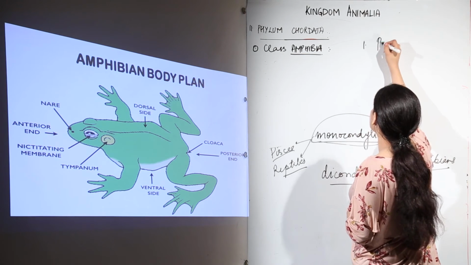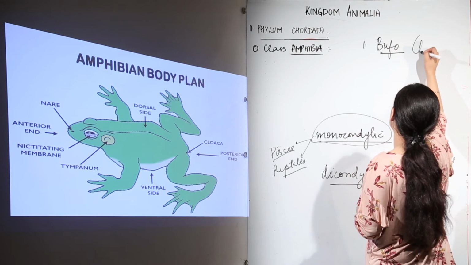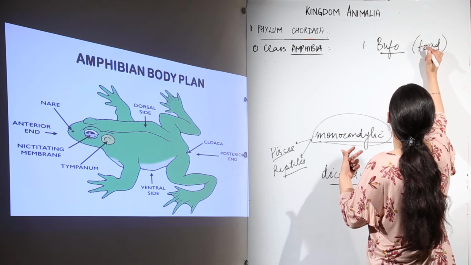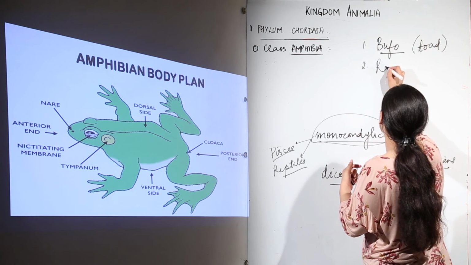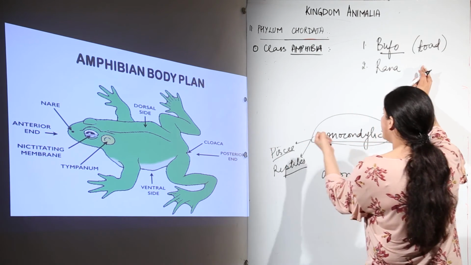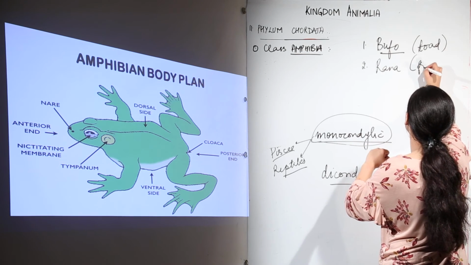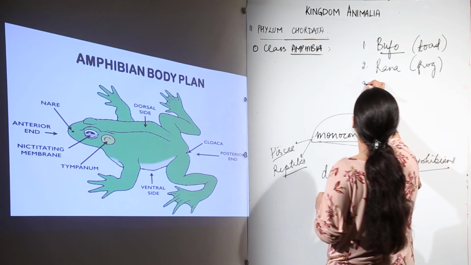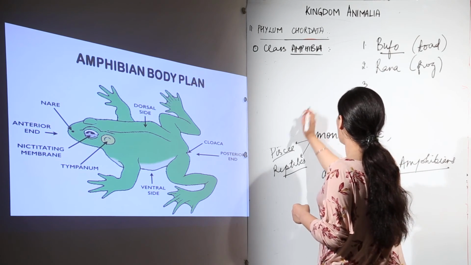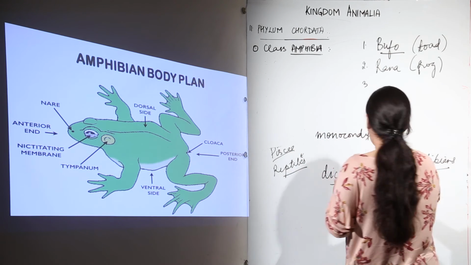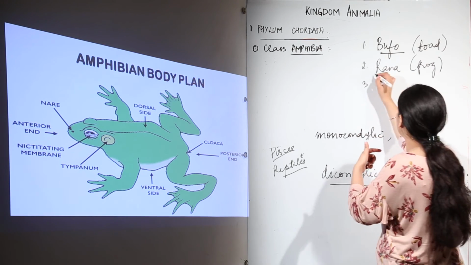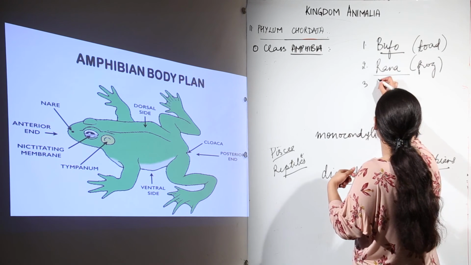Now come to the examples. First one is Bufo, that is the toad, that fatty sort of fat, inflated, or you could say bloated frog. The other one is Rana, that is the actual frog, that is not this bloated, this is actually a frog only, and this is the simple frog that comes out whenever it rains and makes that sound. If you have any water bog near your house, or those who are in areas where there are open spaces where water can get collected and the frogs would come out, you would see the frog that comes out and makes a lot of noise in the rainy season.